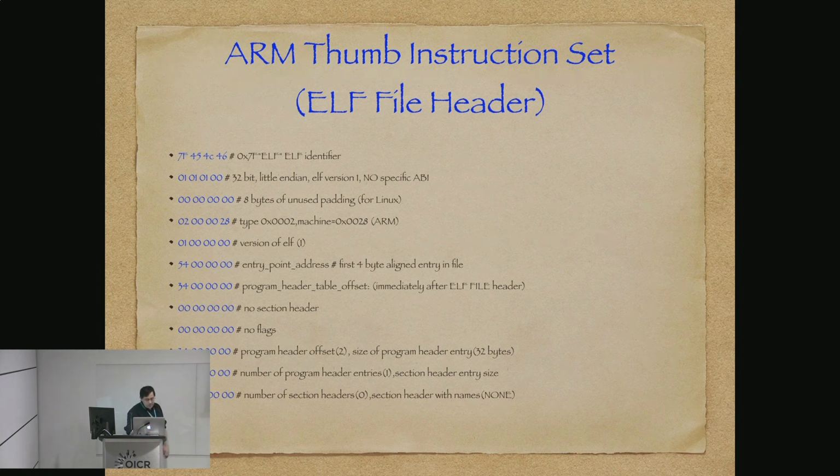So there's an ELF file header that defines the versions and how much, there's some unused padding in it. There's a section header, there's an offset to a program header. There's the number of section headers, all of which are 0 because we don't have any. We don't actually need them if we're putting everything in one section. And again, the goal here is to make everything as simple as possible so that as few things as possible can break until we have something that we trust a little more, and then we work from there.